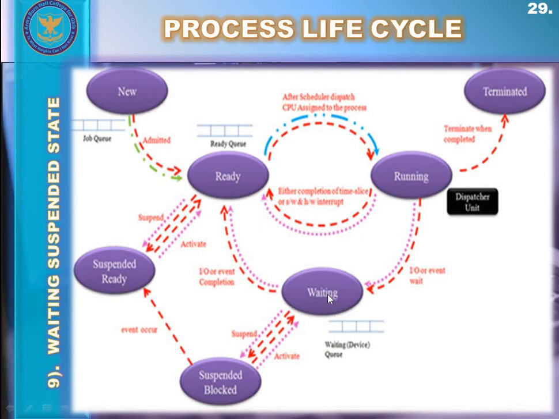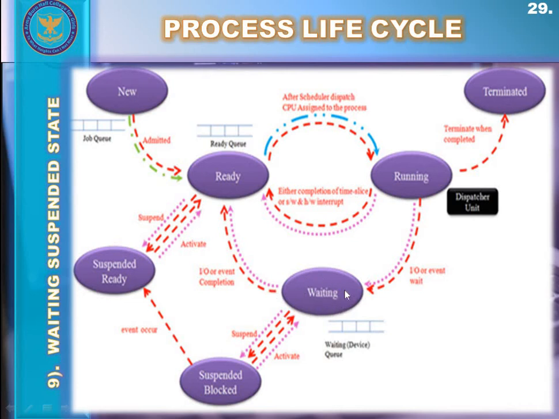So what the operating system does is transfer some low priority processes to the suspended blocked state, and it creates room for high priority processes here.